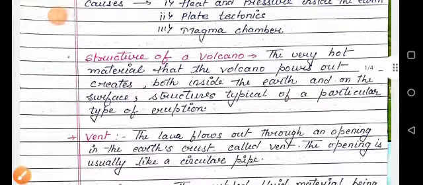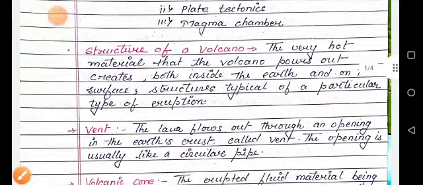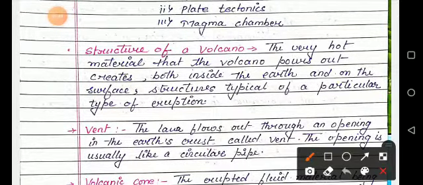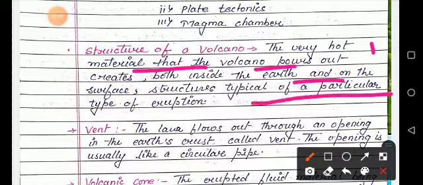Now what is the structure of a volcano? The very hot material that the volcano pours out creates structures both inside the earth and on the surface, typical of particular types of eruption.